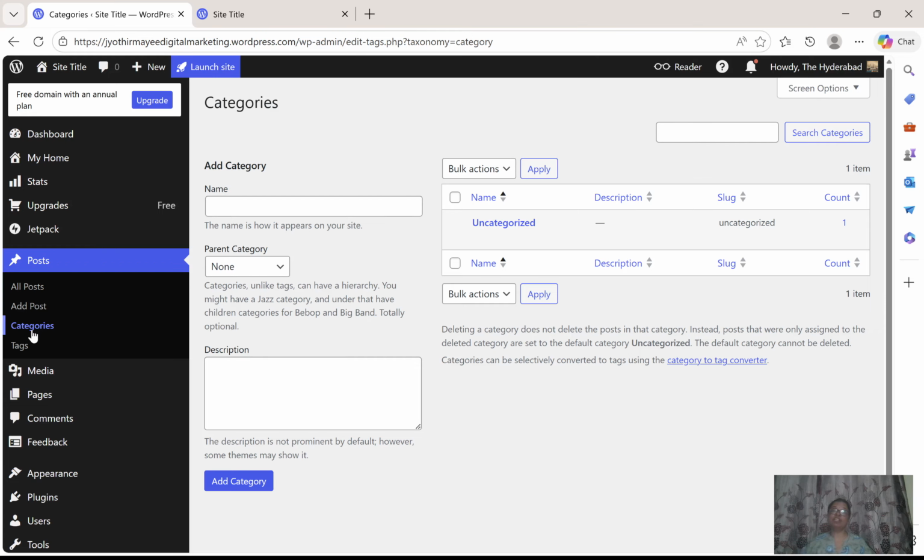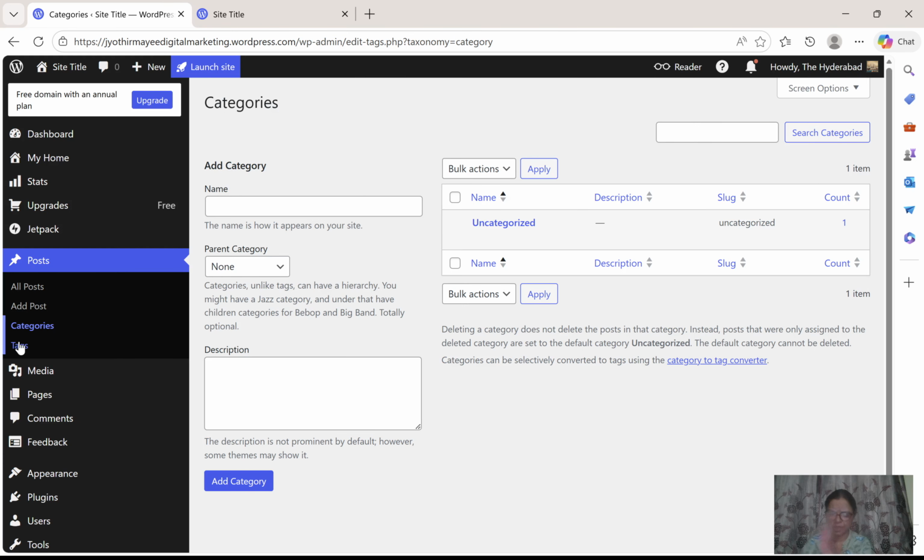And then I go to a restaurant. So one more category, food in Hyderabad. And temples. I visit a lot of temples. So temples in Hyderabad. If I write any article about Golconda or Charminar, I will select the category as historical places. If I write an article about temples, I select the category as temples in Hyderabad. So that the visitor who comes to your website will get a clear idea. If he or she is interested in only historical places, they can simply select the category historical places and read all the articles. So that is easy for the visitors and for you also.